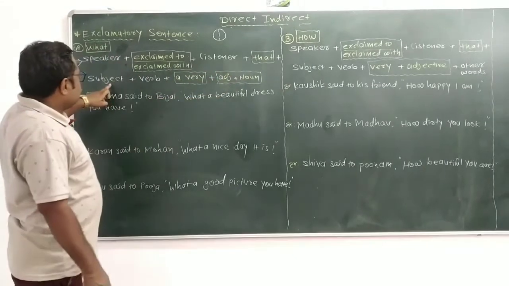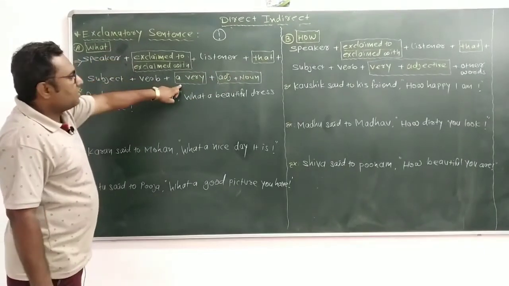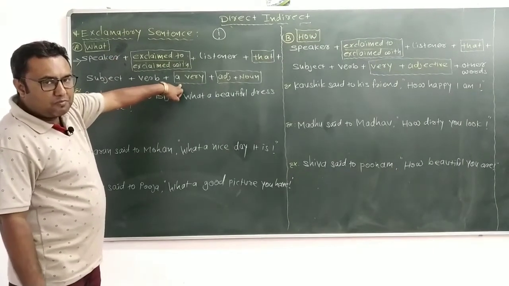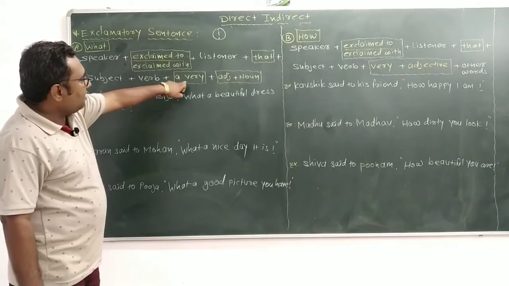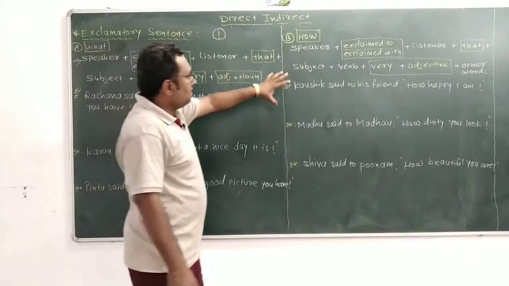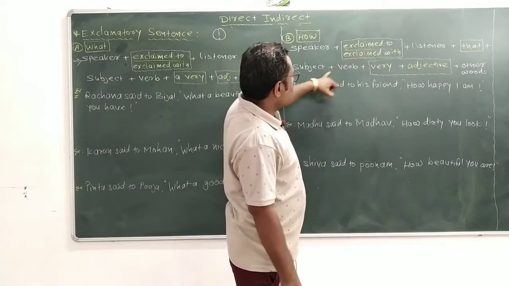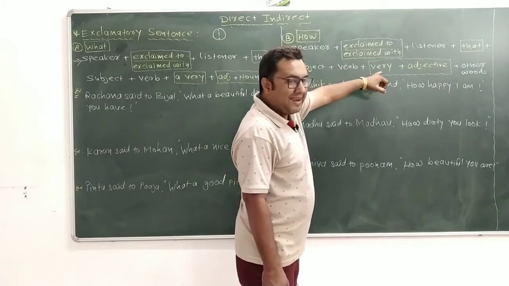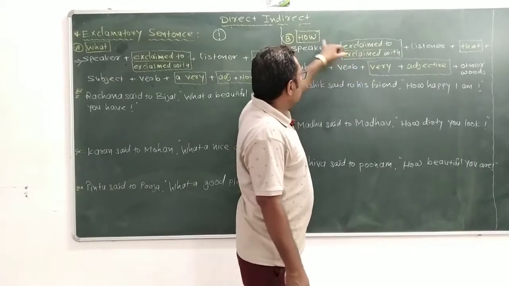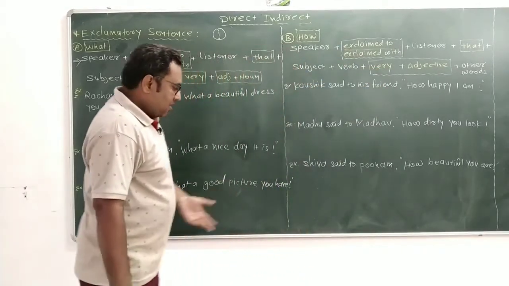After that, subject plus verb. When the sentence is about what, we remove what and add very after that, then adjective and noun. The same thing about how: speaker exclaims to listener that, subject, verb, remove how and use very, after that adjective.